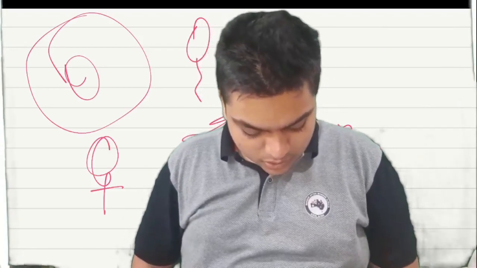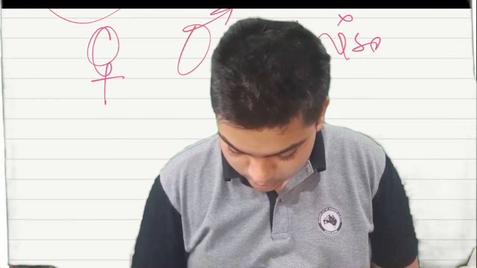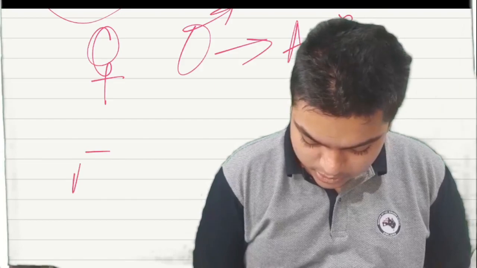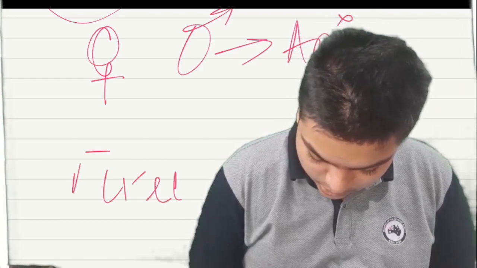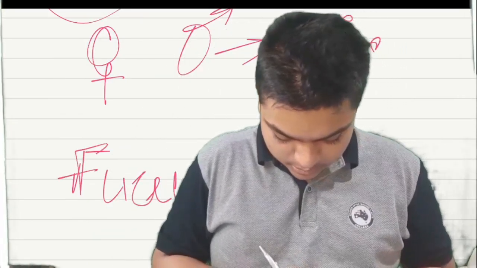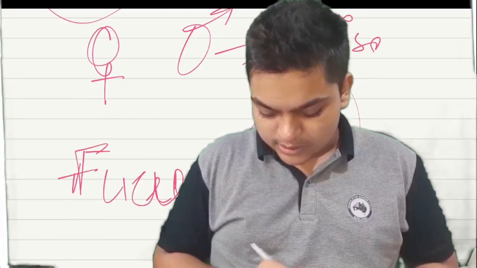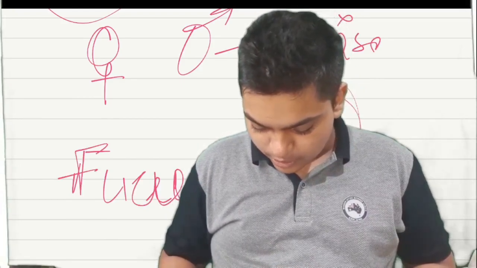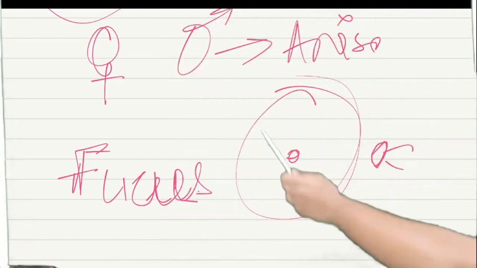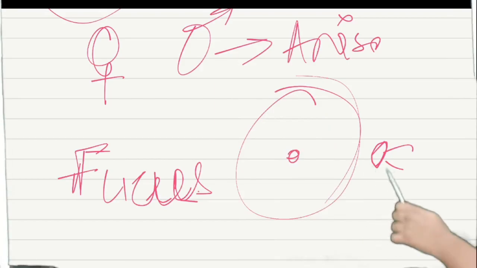For aniso, we have another example in our NCERT textbook, that is Fucus. See, Cladophora is an alga. Am I right? Is Cladophora an alga? Yes. Fucus is also an alga. See the example of Fucus, another anisogametes. The female gamete is this big and the male gamete is so small.